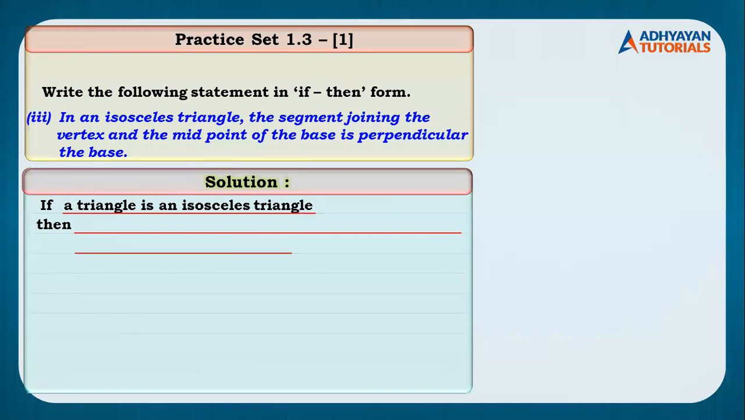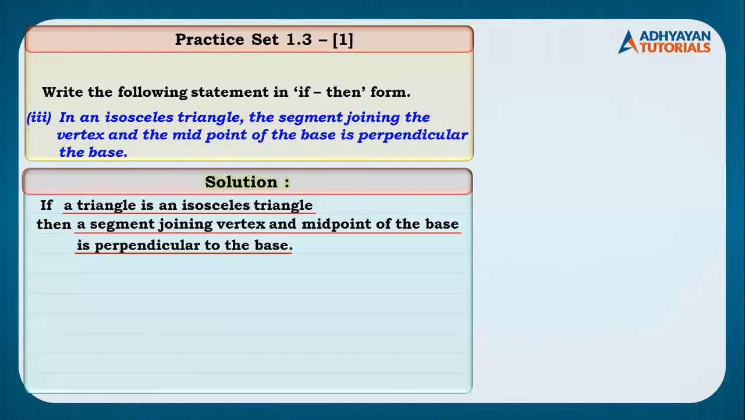If the triangle is an isosceles triangle, in fact, many students now have started answering. I guess they were typing. That's what took them so long. Then a segment joining vertex and midpoint of the base is perpendicular to the base. Kindly copy the solution. In fact, you can converse it as well. इसका उल्टा भी लिख सकते हो. That is also true.